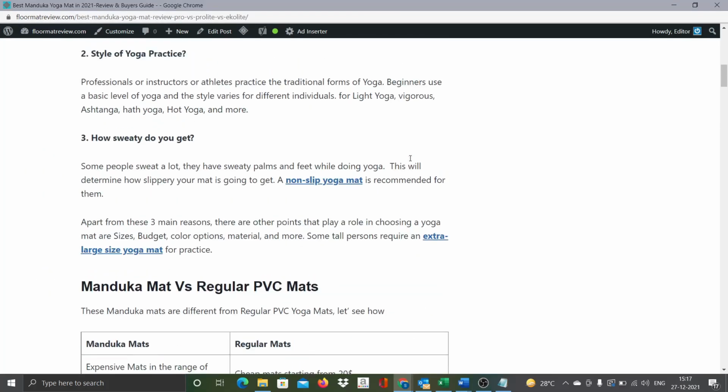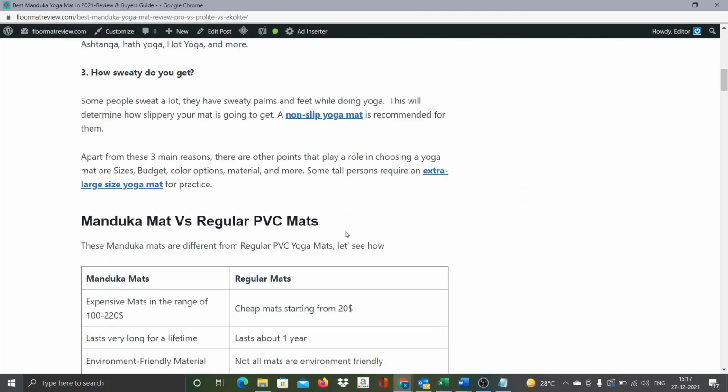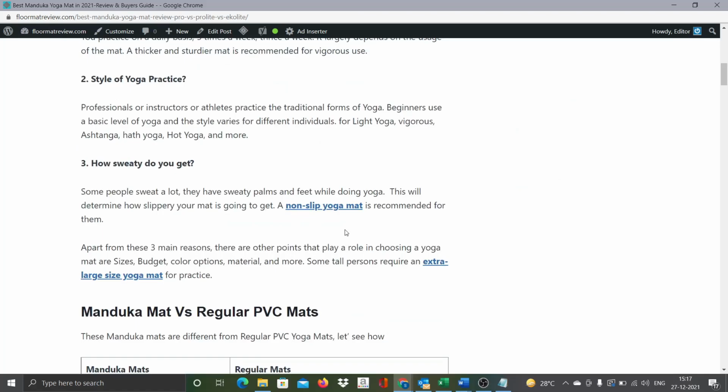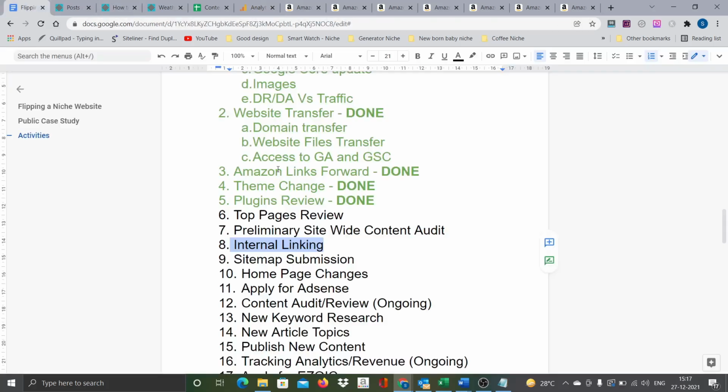Maybe we can do a little better, some improvement. The owner has done a decent job on this, but we will see if there is any possibility to improve further. I will pick this, or if I find any other commercial intent article out of these 9, I will take that. Probably tomorrow or the day after, maybe in the next couple of days, I will make one more video and show you. With that, we will be done with this page, and then we will move on to the massive exercise, which is reviewing all the other posts.